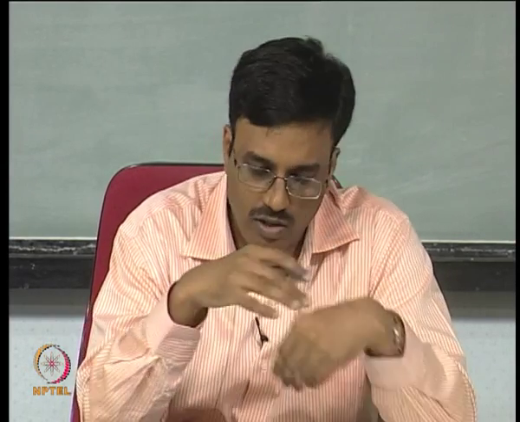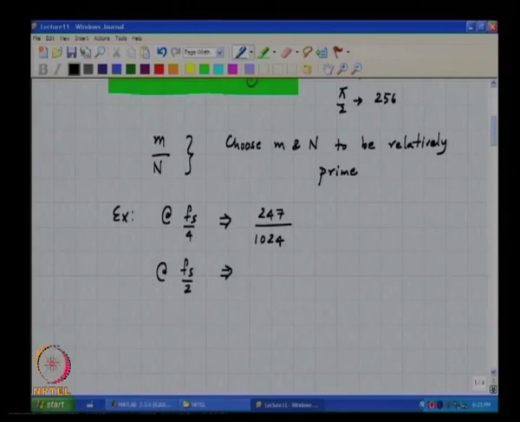Does it make sense? So for example, if you want to characterize it at Fs by 2, a reasonable choice I suppose would be, say, 503 by 1024, okay, or choose something else which is relatively prime.